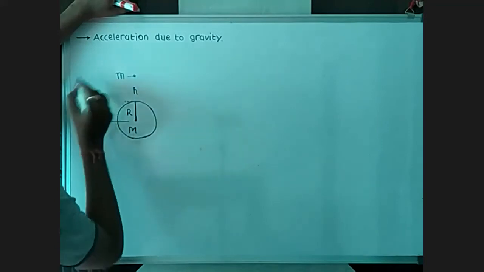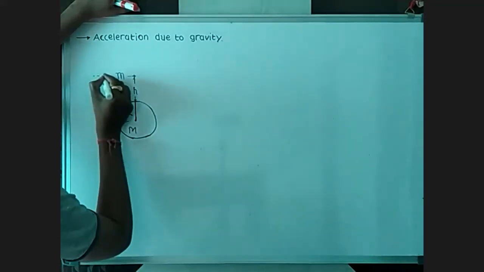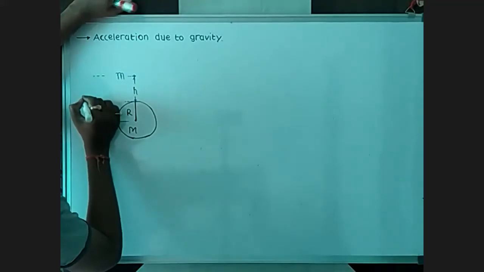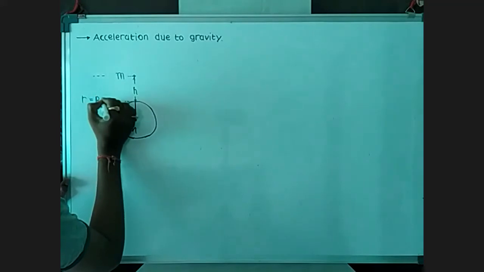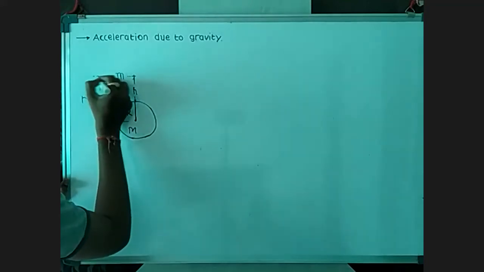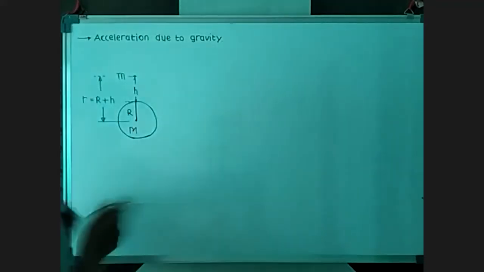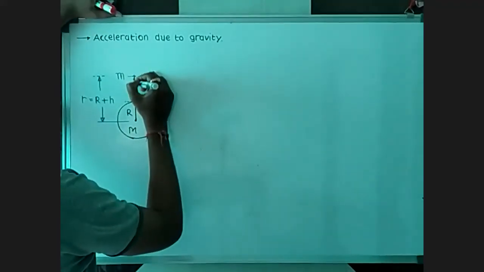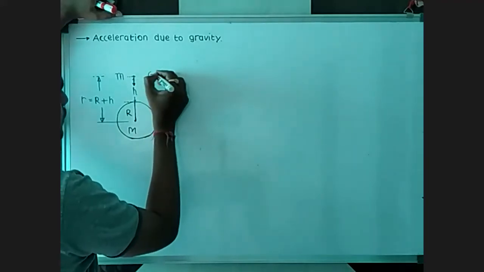So the total distance, if we consider small r, is r plus h.